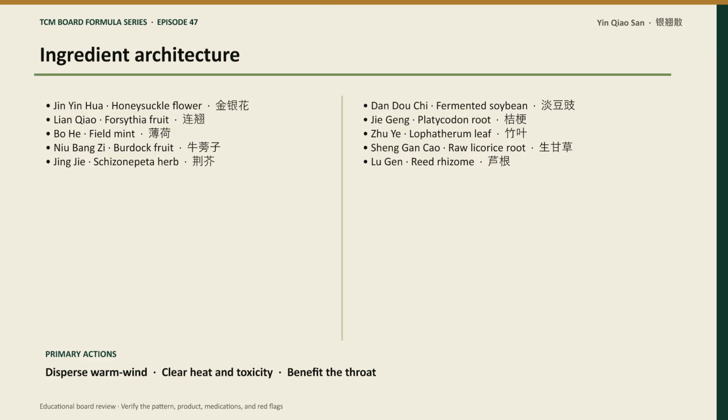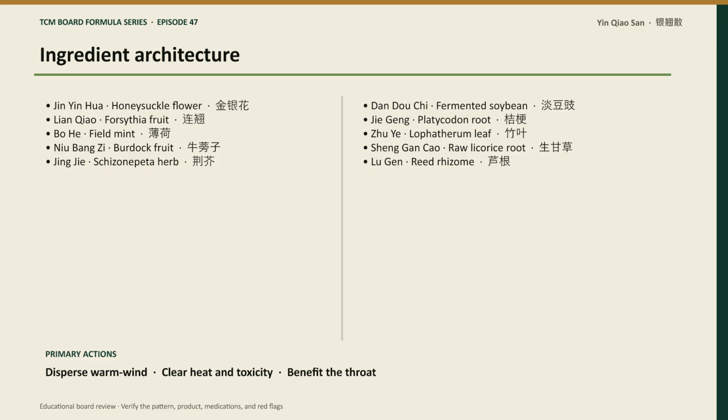Yin Qiao San contains Jin Yin Hua, a honeysuckle flower, Lian Qiao, a forsythia fruit, Dou Chi, a field mint, Niu Bang Zi, a burdock fruit, Jing Jie, a schizonepeta herb, Dou Chi, a fermented soybean, Jie Geng, a platycodon root, Zhu Ye, a lophotherum leaf, Sheng Gan Cao, a raw licorice root, Liu Gen, a reed rhizome. Its primary actions are disperse warm wind, clear heat and toxicity, benefit the throat.